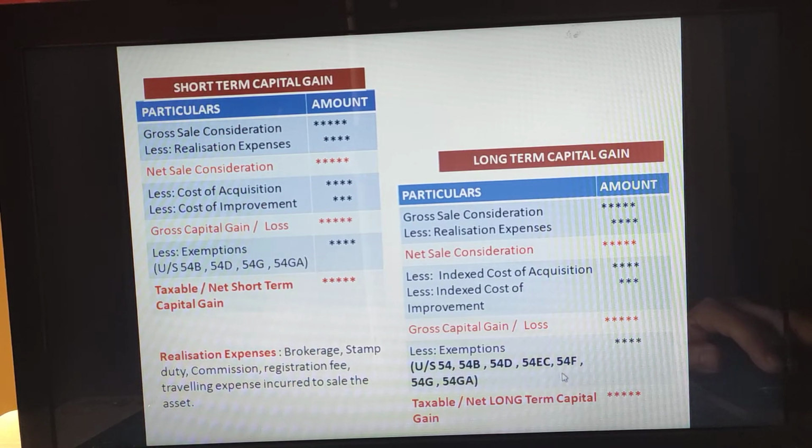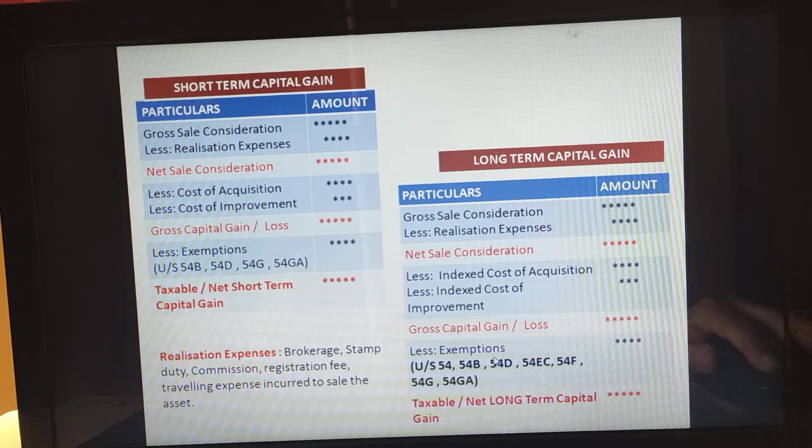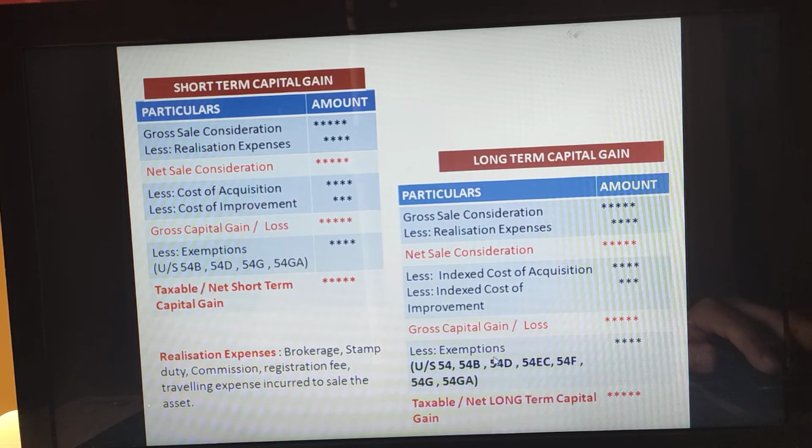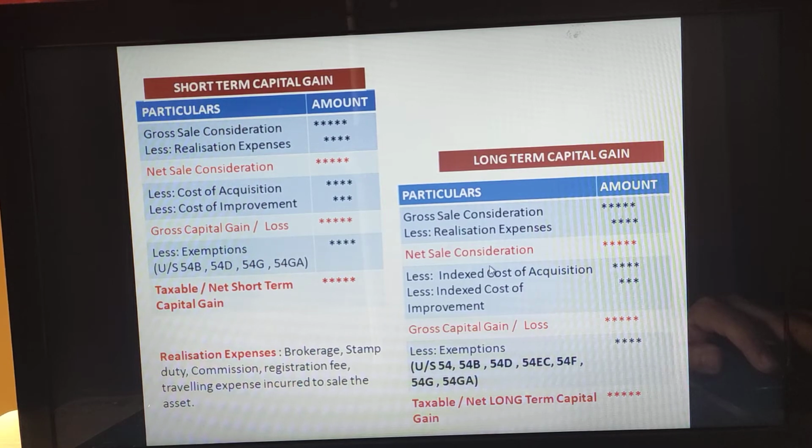So if this is satisfied, how much is the amount to be claimed? Whatever the new house is purchased, that value will be compared with the net sale consideration. If the net sale consideration is less and the cost of the new house is more, the entire amount of gross capital gain will be exempted from tax. This will be completely not taxed, that is exempted.